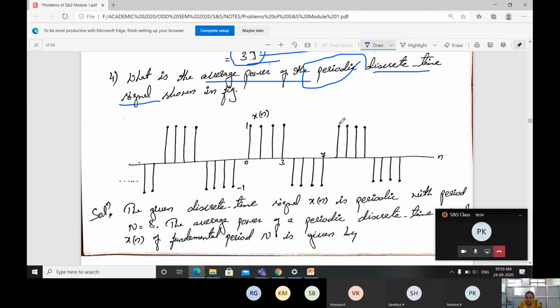Here a discrete time signal is given. It is varying from 0 to 7. Just observe, I just drew a continuous time signal here.